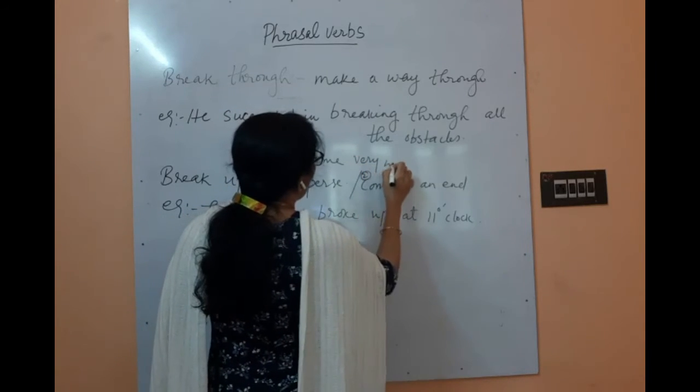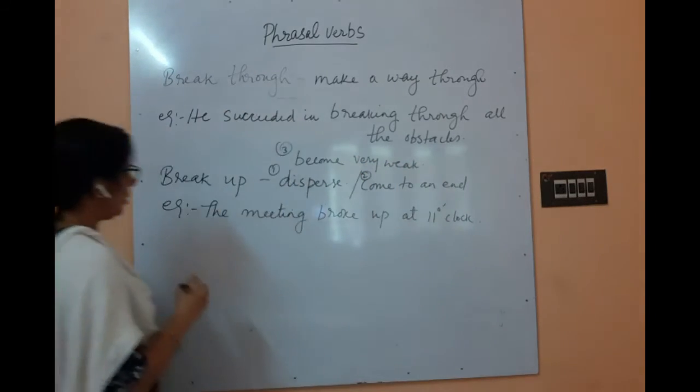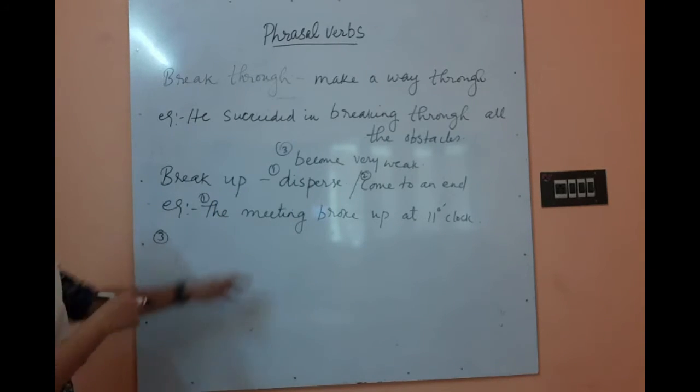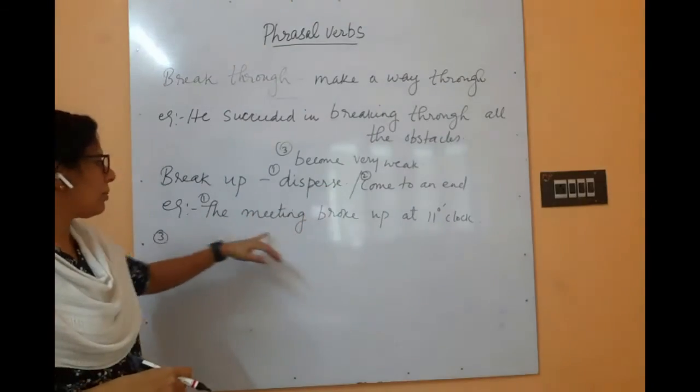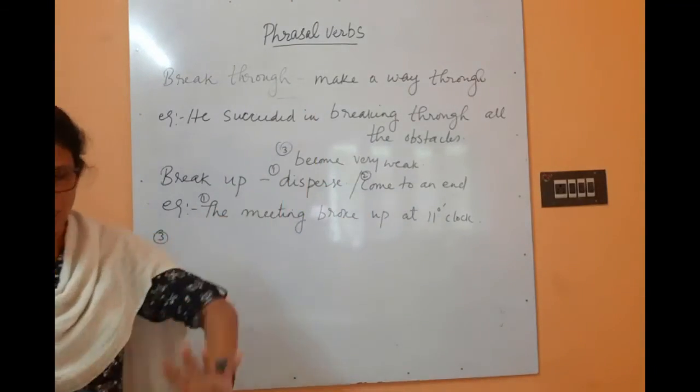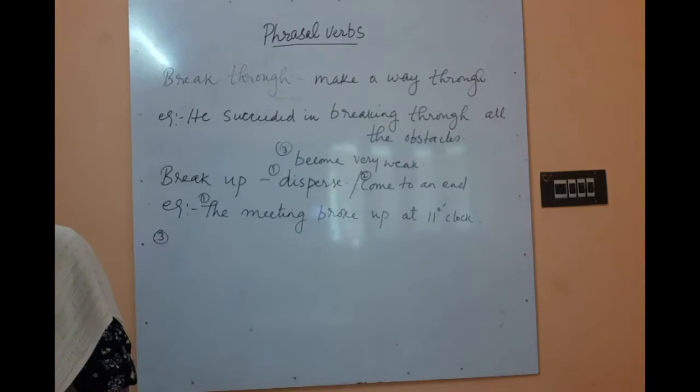This is the third one. The second one is almost the same as come to an end or disperse: the meeting broke up at 11 o'clock, the conference broke up at 12. And this one, become very weak or collapse.